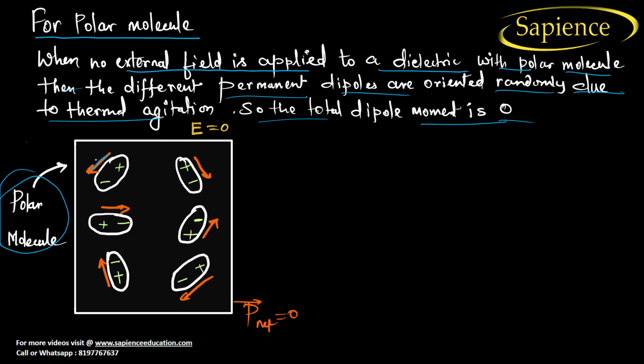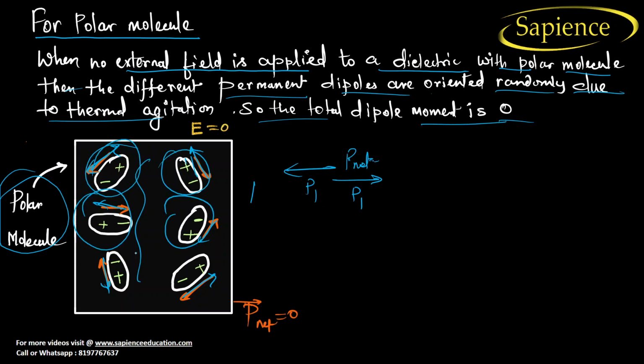See here, the dipole moment is in this direction. Dipole moment is in this direction. The direction of dipole moment is from negative to positive, right? So this will be like this, negative to positive. So overall, when a polar molecule is seen, due to its orientation and agitation, suppose the dipole moment in this direction is P1, and another dipole moment is also P1, same magnitude, so net dipole moment will be zero. The same thing happens here. Each and every molecule is oriented in such a way that net dipole moment will be zero if there is no electric field. External electric field is zero here.